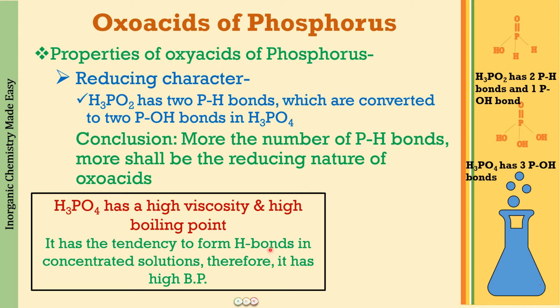So when we have H3PO4 in concentrated solutions, we are going to see a lot of hydrogen bonding, because of which there is going to be a high viscosity and high boiling point. High viscosity is shown by the thick syrupy liquid that H3PO4 is, and the boiling point values tell us about the high boiling point, that is because of the presence of hydrogen bonding. So do remember these hydrogen bonds which are formed in the concentrated solutions of H3PO4.